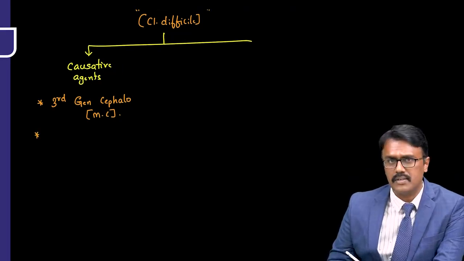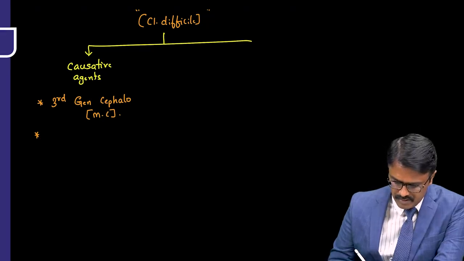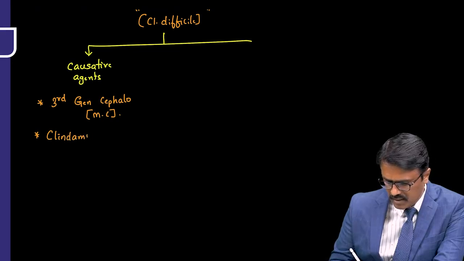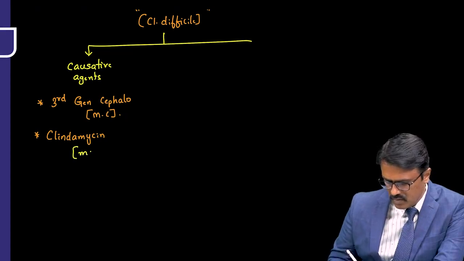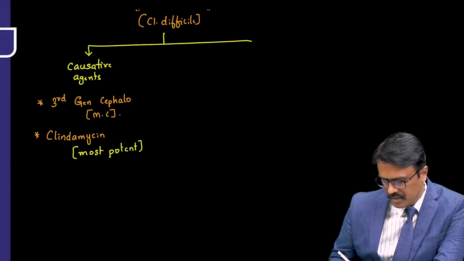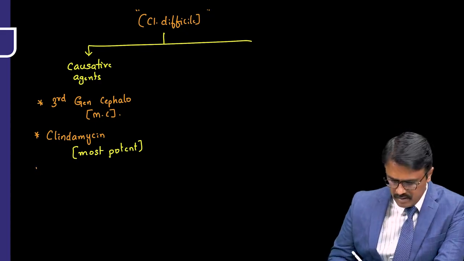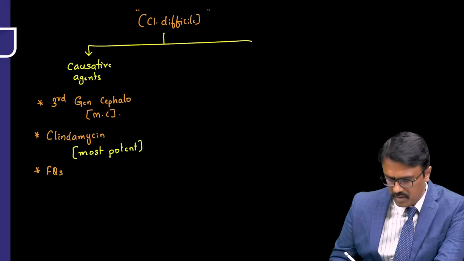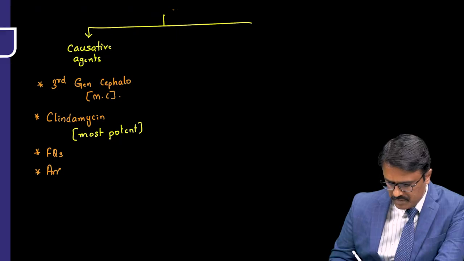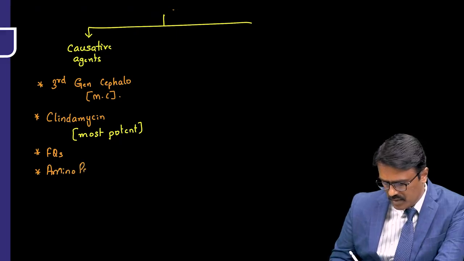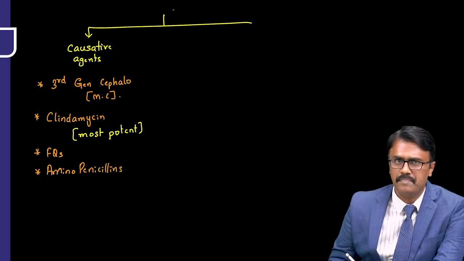The second important group of drugs which are known to produce that is clindamycin. The group is lincosamide, the drug is clindamycin, and clindamycin is considered the most potent drug to cause this problem. Apart from that, the fluoroquinolones like ciprofloxacin and ofloxacin, then the aminopenicillins. What are the aminopenicillins? Amoxicillin and ampicillin, they are known to produce this problem.